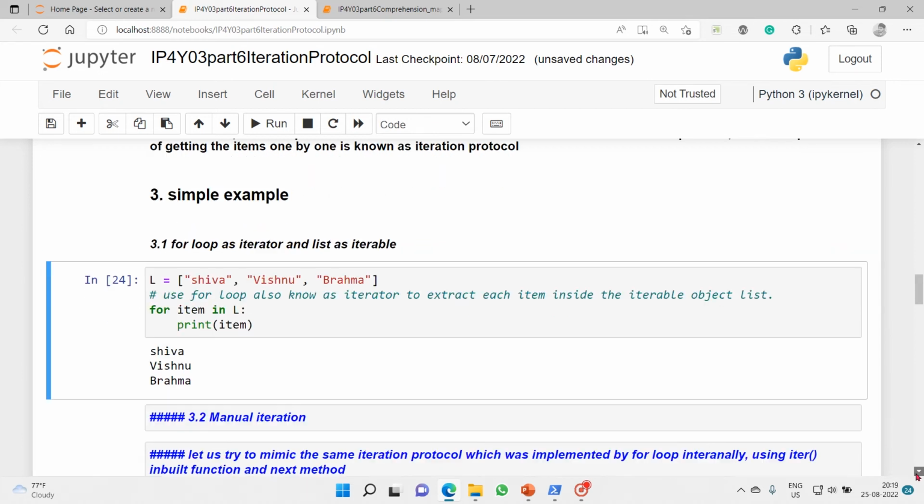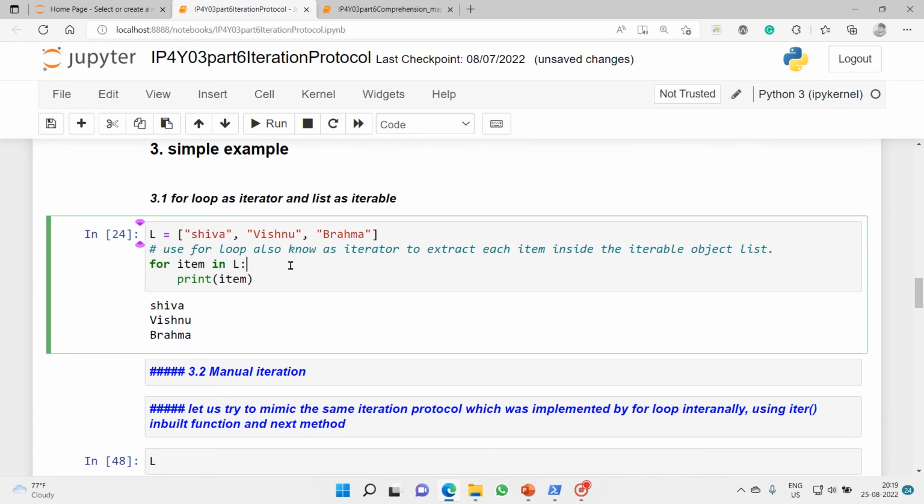I have made one list object containing Shiva, Vishnu and Brahma, 3 objects inside, and referenced that list object with the variable name capital L. Now we'll use a for loop, also known as an iterator, to extract each item inside the iterable object, the list.